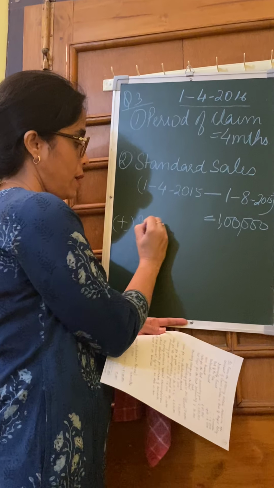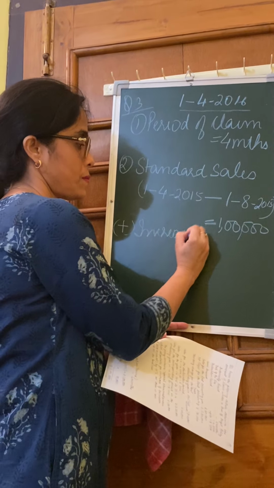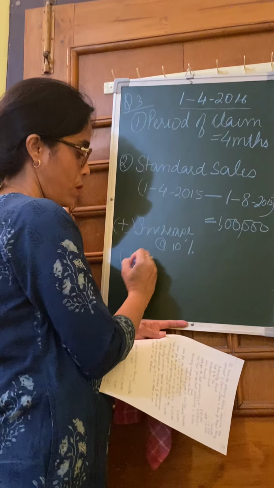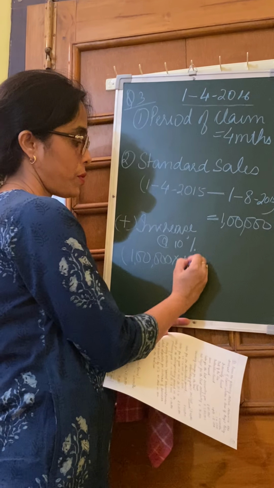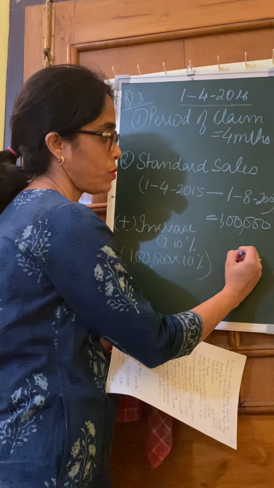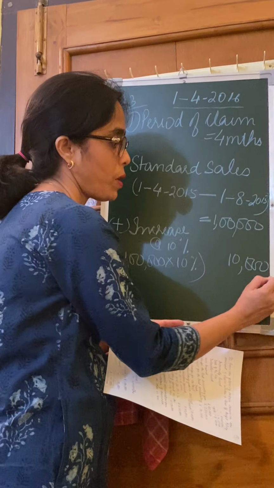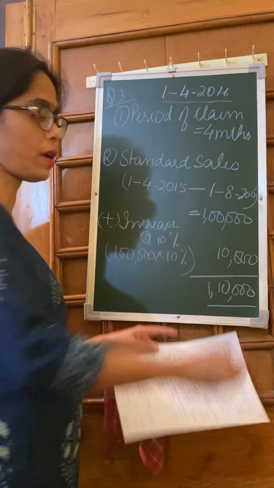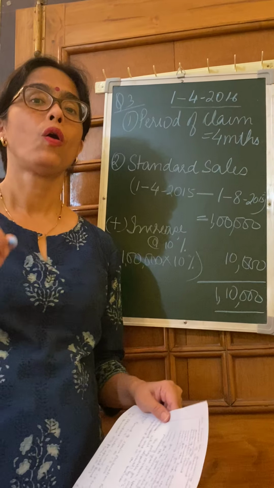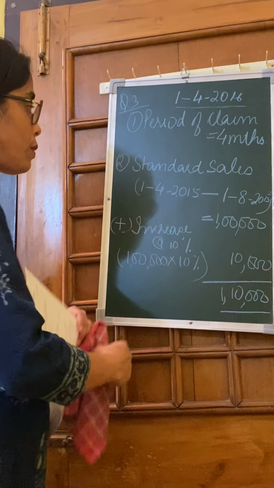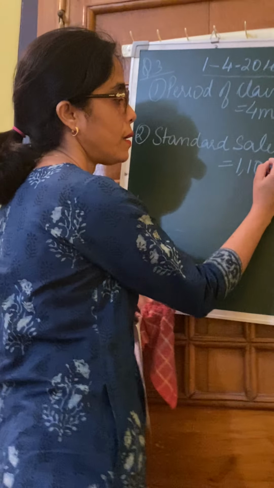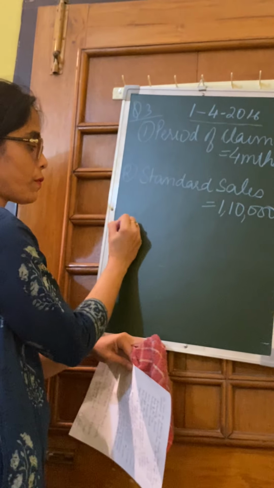So increase at the rate of 10%. 1 lakh into 10% comes to 10,000. So how much standard sales will we consider now? 1,10,000. Okay, the standard sales that we'll consider is 1,10,000. So what we have found is that the standard sales is 1,10,000.